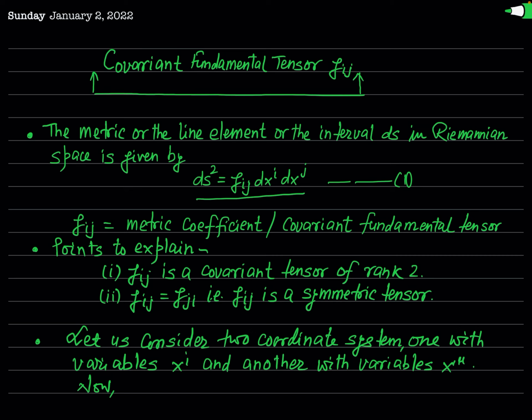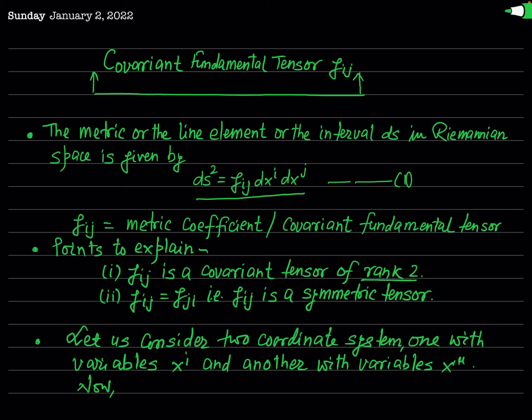In this lecture, we are going to see two important properties of this covariant fundamental tensor. So the aim of this lecture is to explain two important facts regarding this gij. The first one is to show that gij is a covariant tensor of rank 2. It means we have to prove that gij is a covariant tensor and its rank is 2.